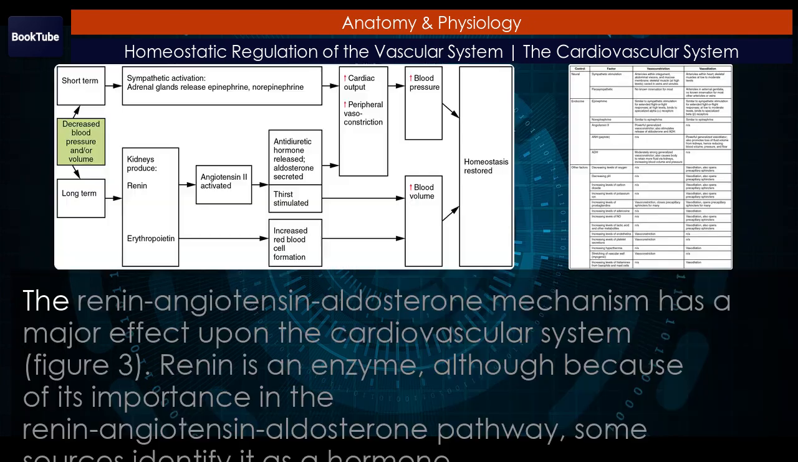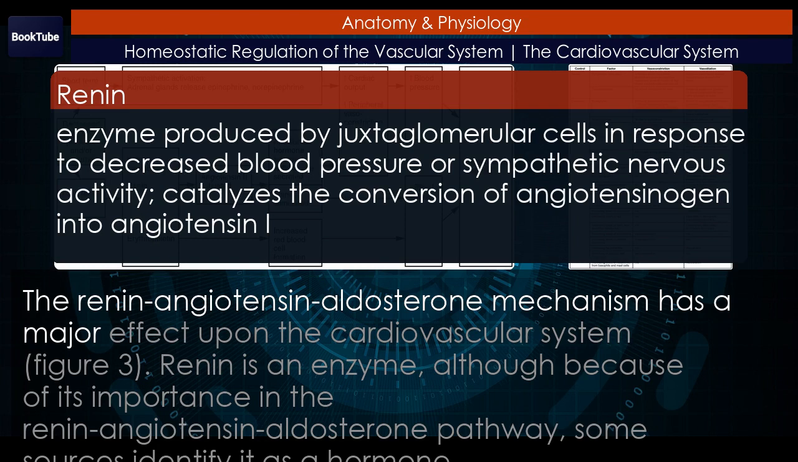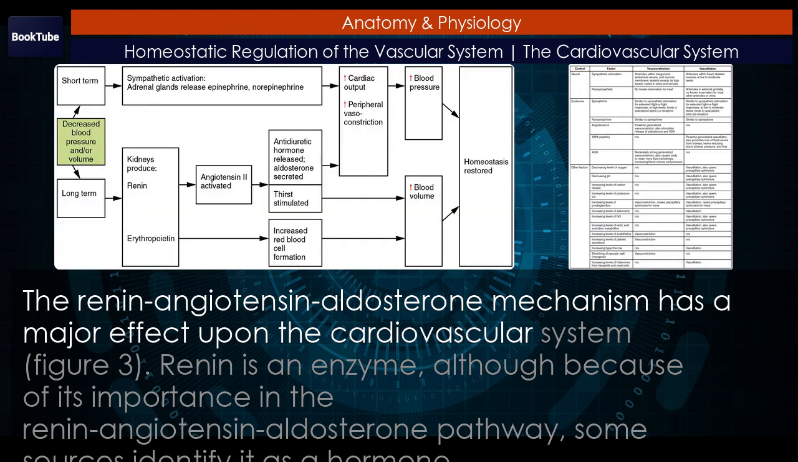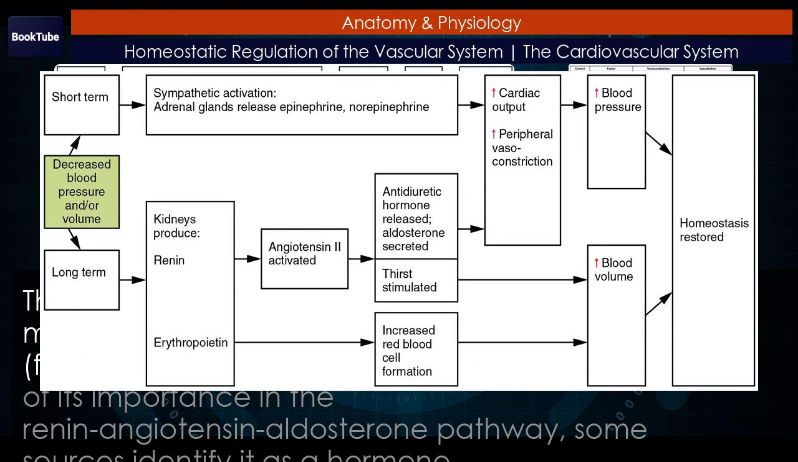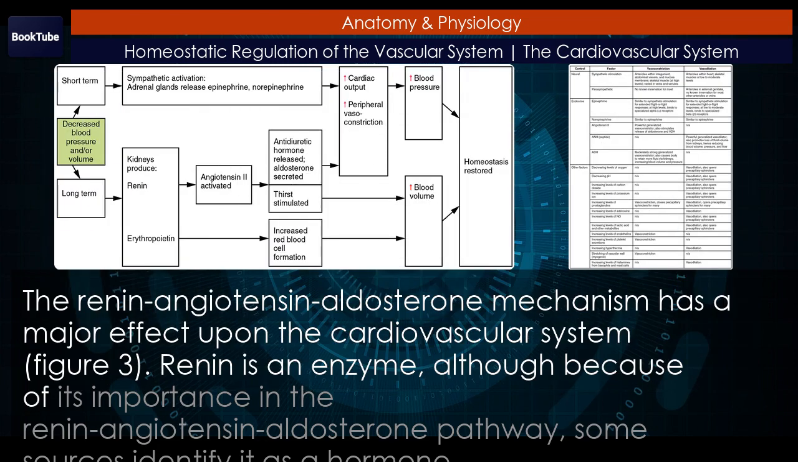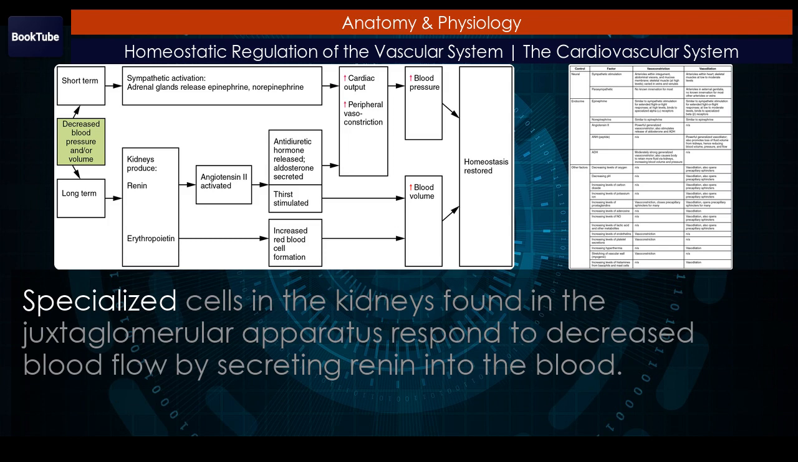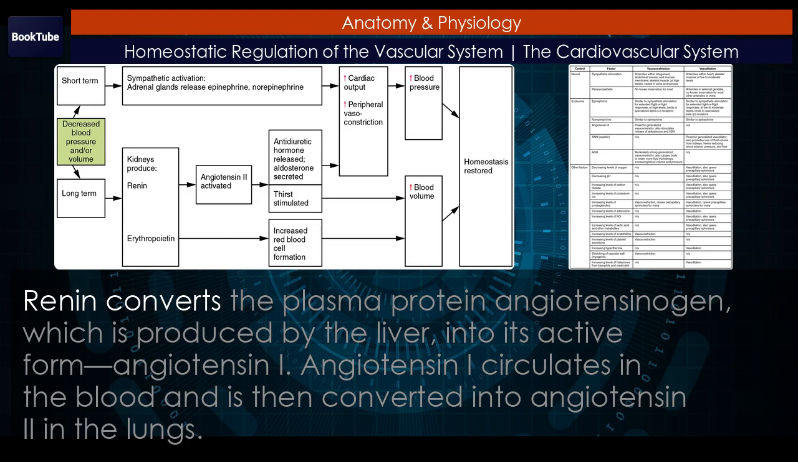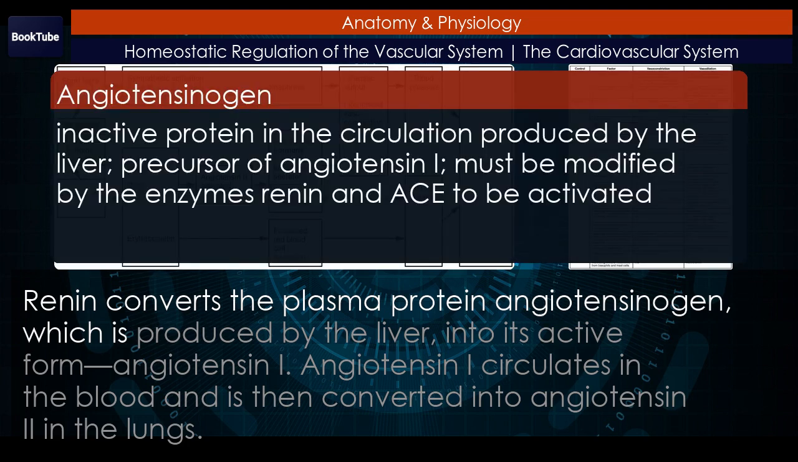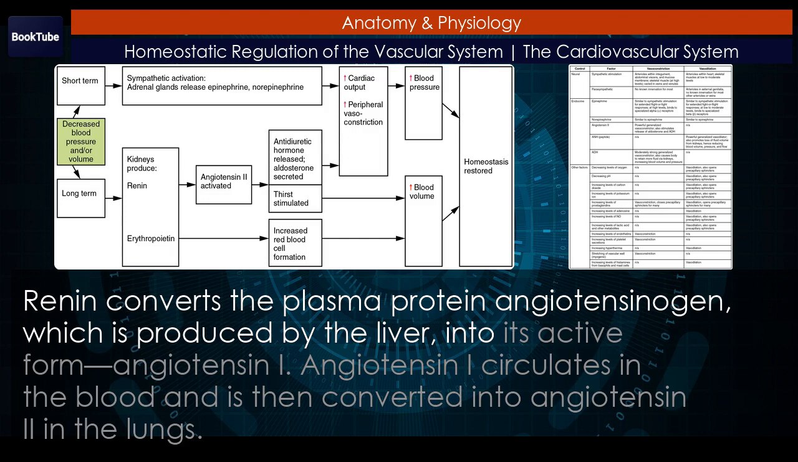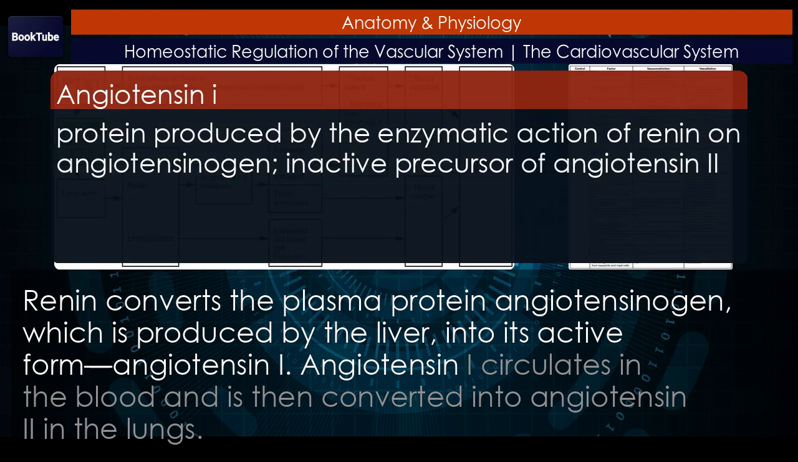Renin-angiotensin-aldosterone mechanism. The renin-angiotensin-aldosterone mechanism has a major effect upon the cardiovascular system. Figure 3. Renin is an enzyme, although because of its importance in the renin-angiotensin-aldosterone pathway, some sources identify it as a hormone. Specialized cells in the kidneys found in the juxtaglomerular apparatus respond to decreased blood flow by secreting renin into the blood. Renin converts the plasma protein angiotensinogen, which is produced by the liver, into its active form, angiotensin I.